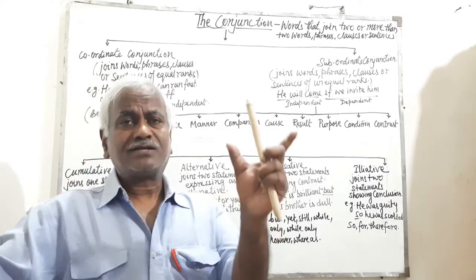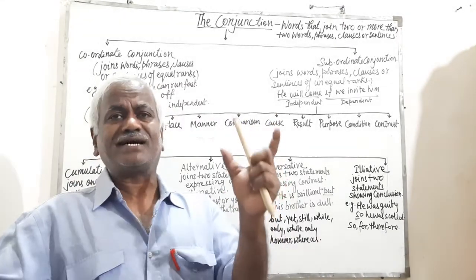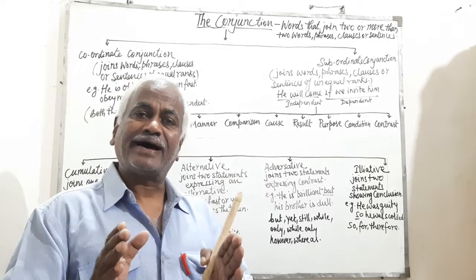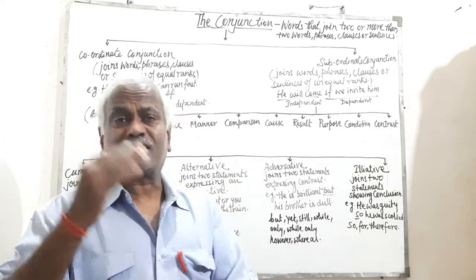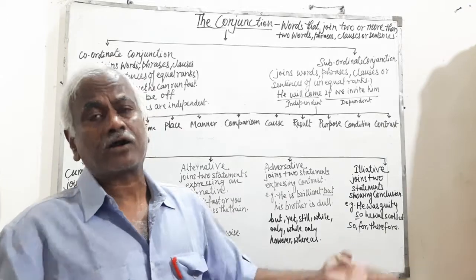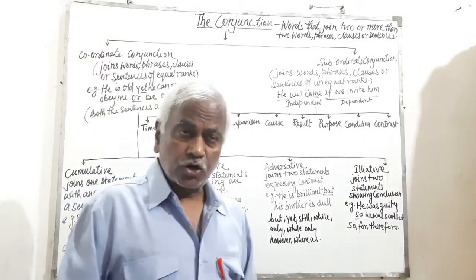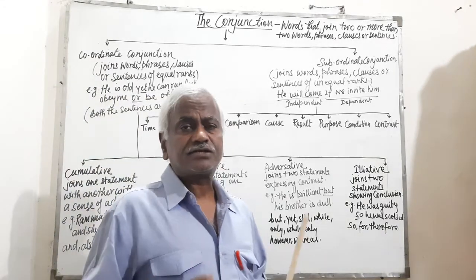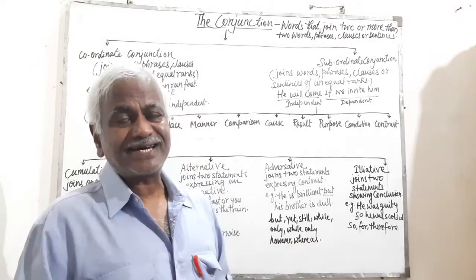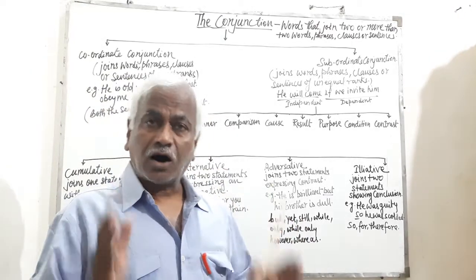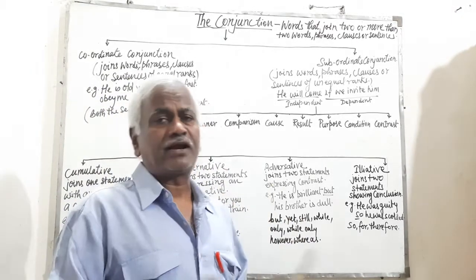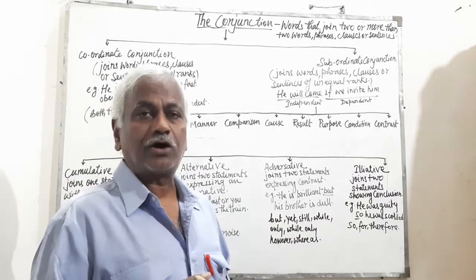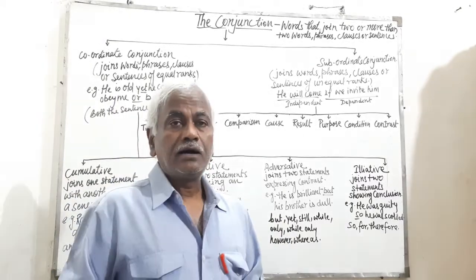So these two sentences are of equal ranks and have been conjuncted by and made a clause. So the conjunction that joins words, phrases, clauses or sentences of equal ranks are called coordinate conjunctions.